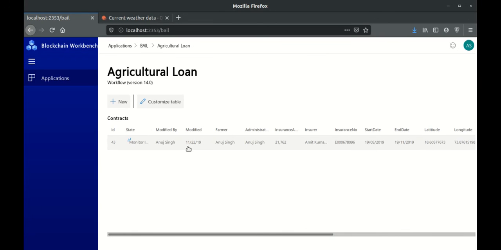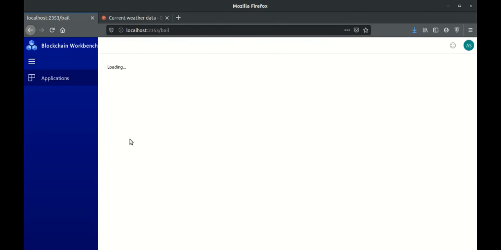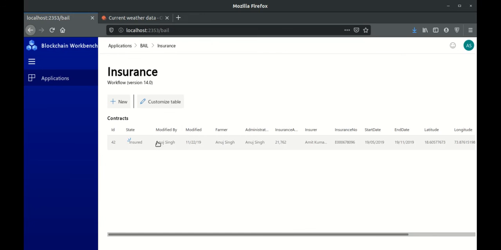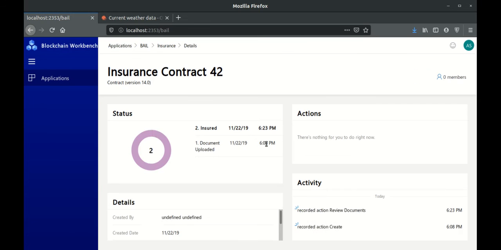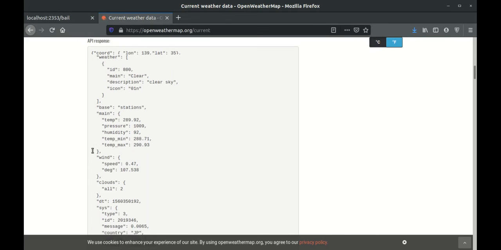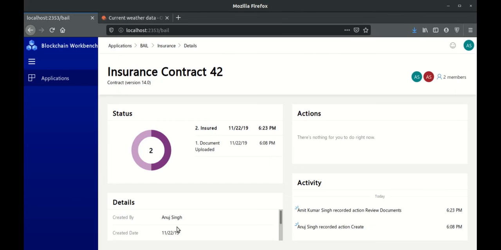Okay, so my agriculture loan has been approved by multiple bidders and has been crowdsourced by those bidders. At the same time, this agricultural loan is bound and linked with the insurance that I've availed. The weather API, which we're using to monitor a particular location associated with my insurance and agricultural loan smart contract, is continuously monitored for either a drought or a flood at any given point of time.